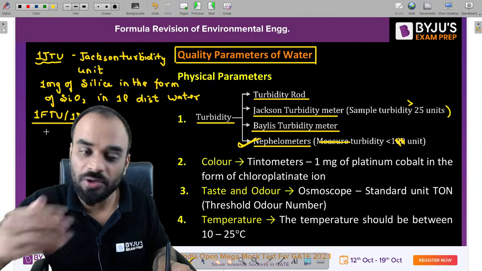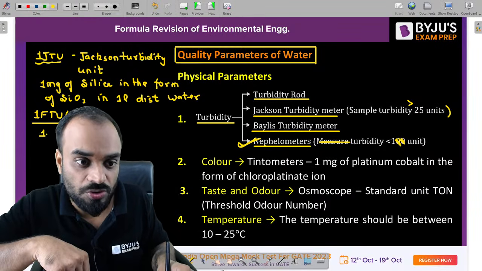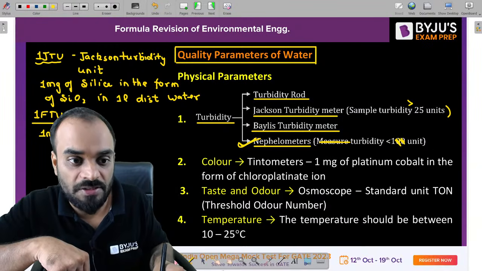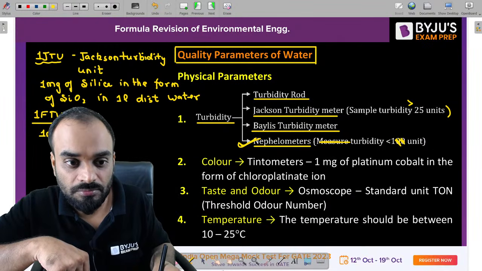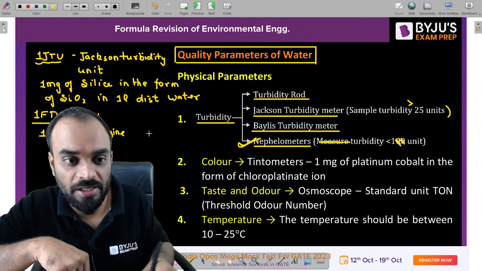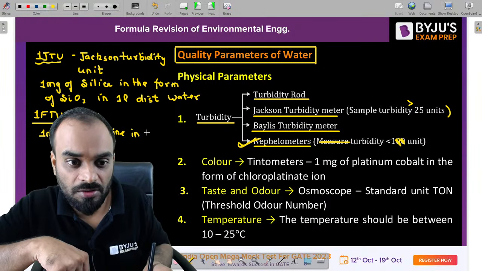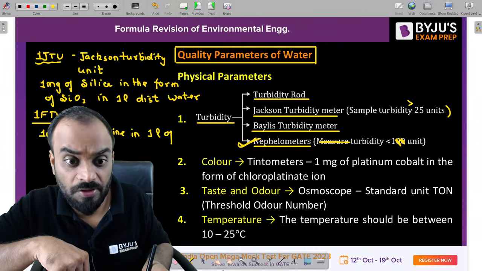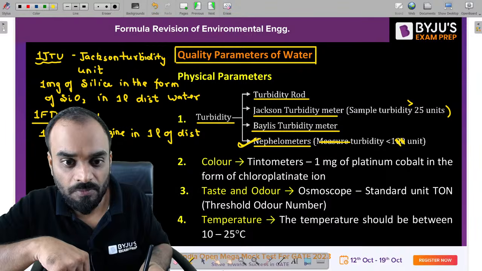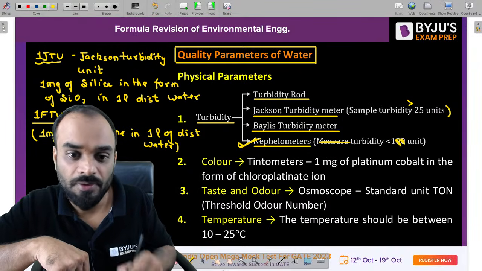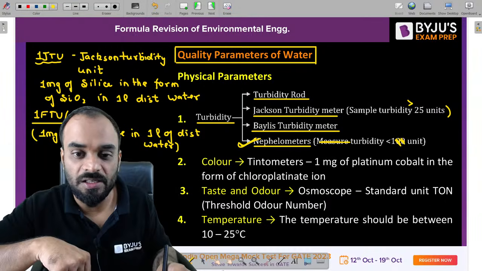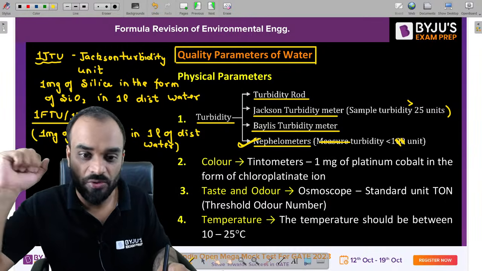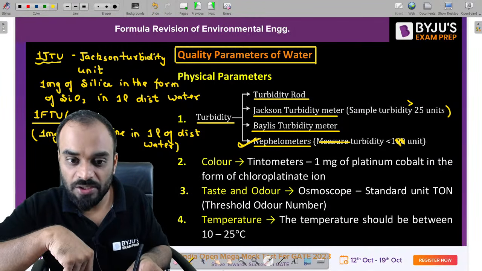In naphtho turbidity unit or formation turbidity unit, you need to use 1 milligram of formation polymer, 1 milligram of formation in 1 liter of distilled water. That's it, right? That is basically your 1 NTU or 1 FTU. Clear?